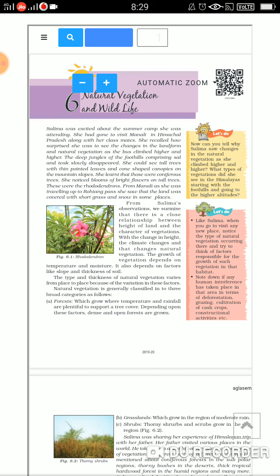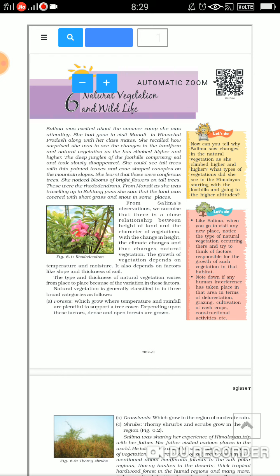So, what are those four factors? The first is temperature, the second is moisture, third is slope, and the fourth is thickness of soil. So, these are the four factors. Fine. Now, the type and thickness of natural vegetation, children, varies from place to place because of variation in the factors. So, we classify the natural vegetation into three broad categories.